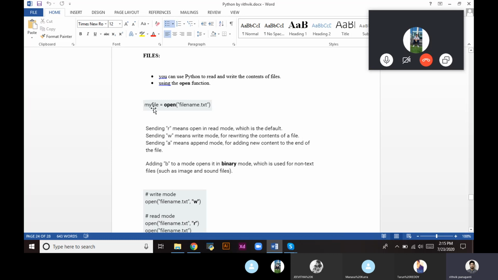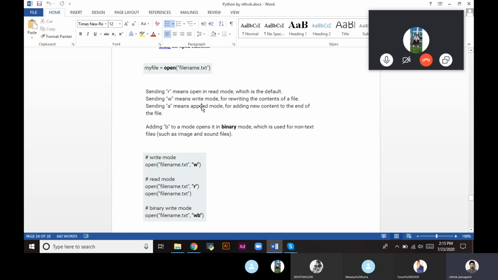my_file is just a variable we're assigning to open of filename.txt, or whatever format of file you want to open. The file must be in the directory path where Python is installed. Then you can directly give the file name along with the format of the file.